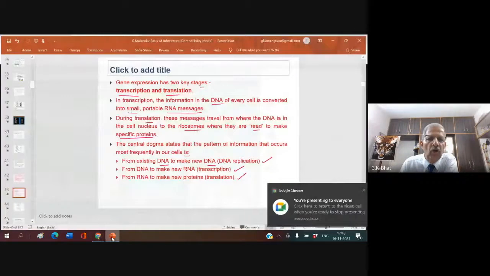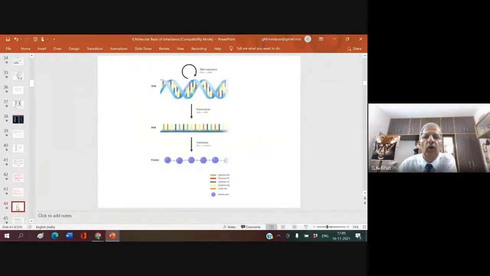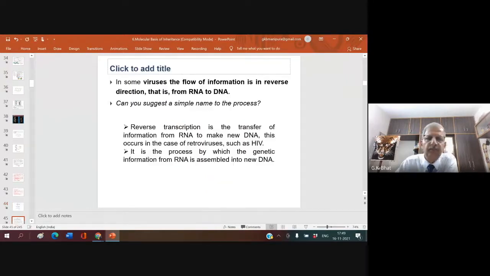Right. So now we are looking into the next part. This is what I already told you. This is the central dogma. This shows the DNA replication. This is transcription, formation of mRNA, and this is translation, where all these amino acids are put together under the direction of the codons contained in the mRNA, and the relevant protein is synthesized.